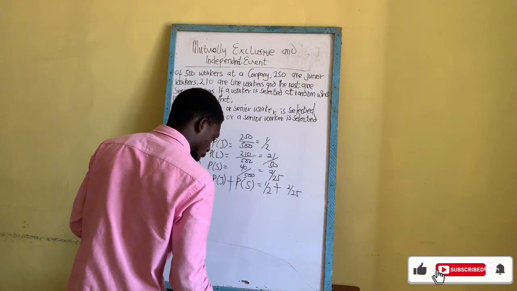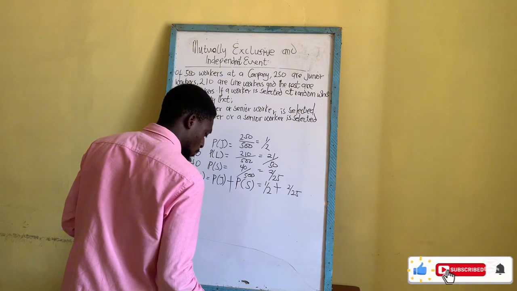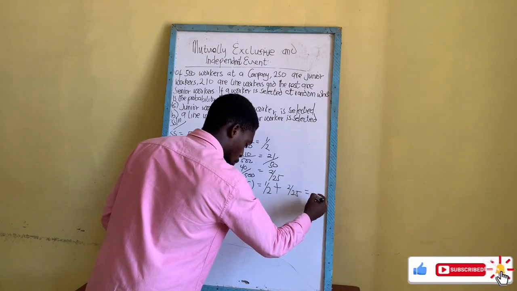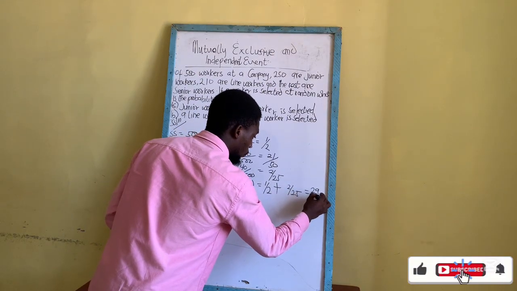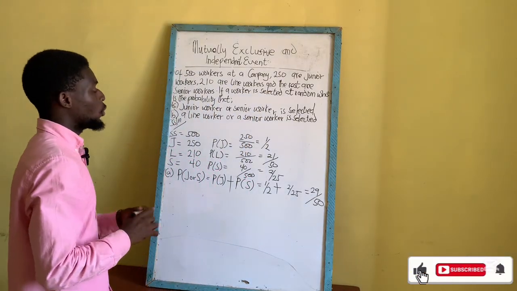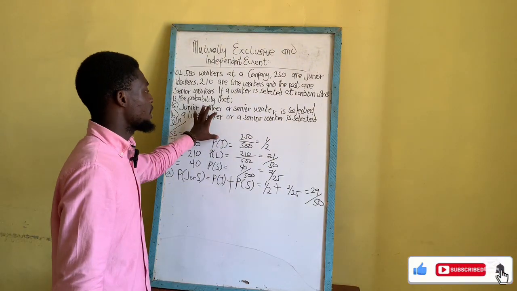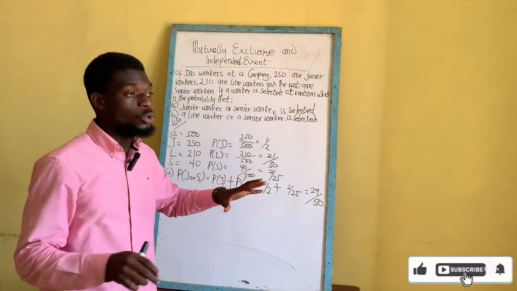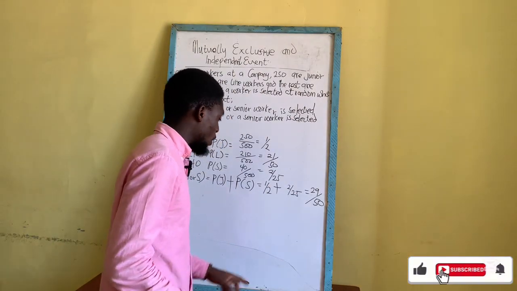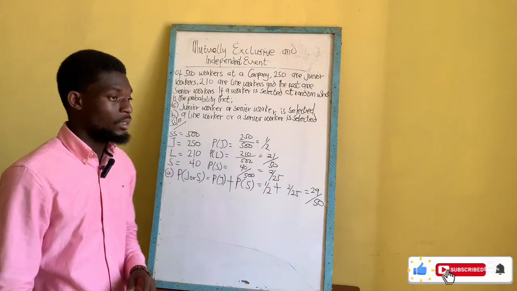So 1 out of 2 plus 2 out of 25 is equal to 29 out of 50. So the probability of randomly selecting a junior worker or a senior worker is 29 out of 50, which is also equal to 0.58.